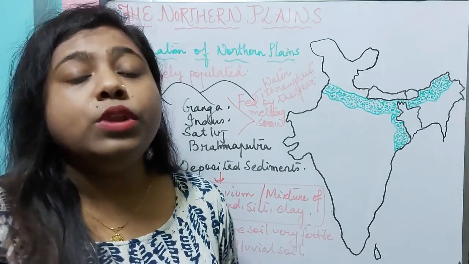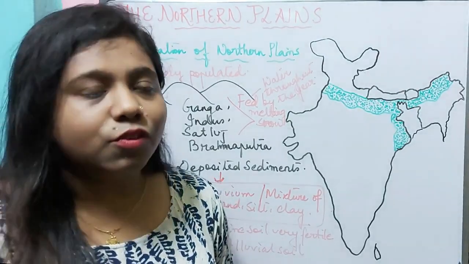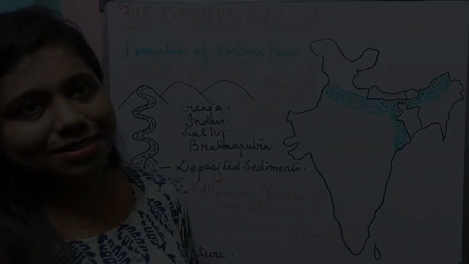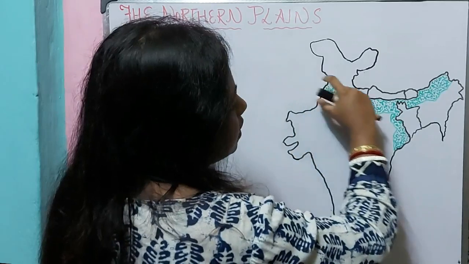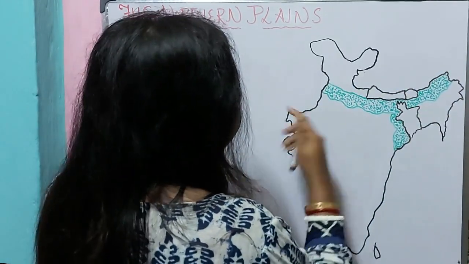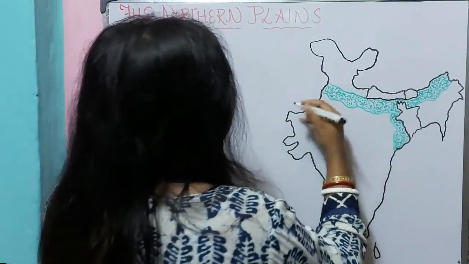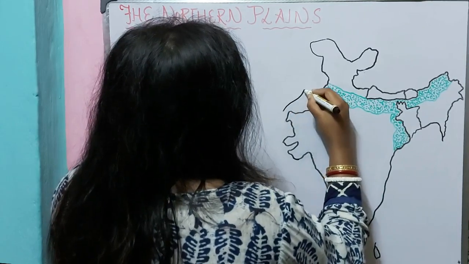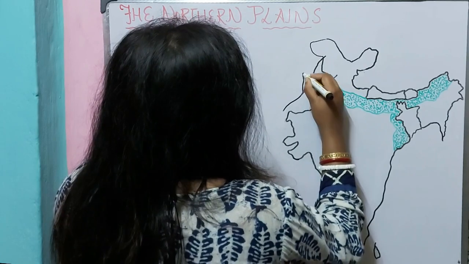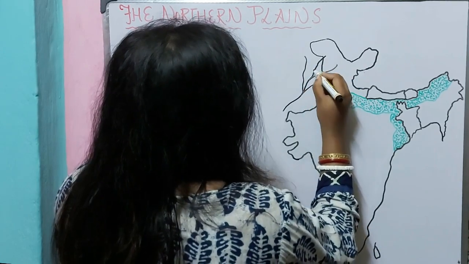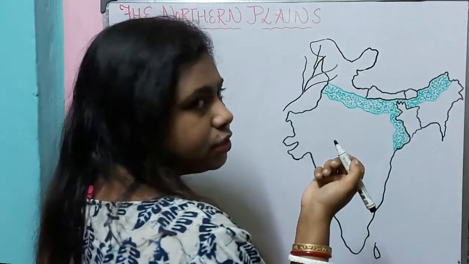Now let us know about the tributaries and the river basins of the northern plains. What is a river basin? Now you all can see this is a location of the northern plains as I have drawn it with a green color. So the rivers that also flow in the northern plains, they are joined by small rivers, right?